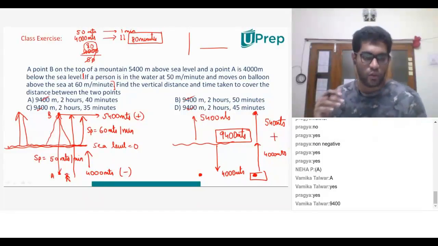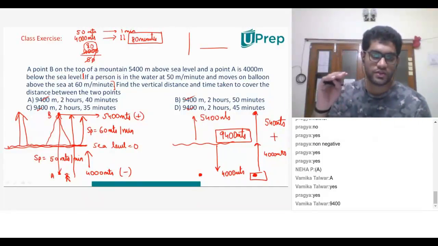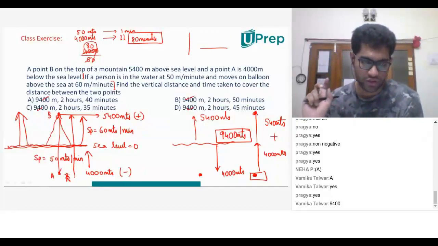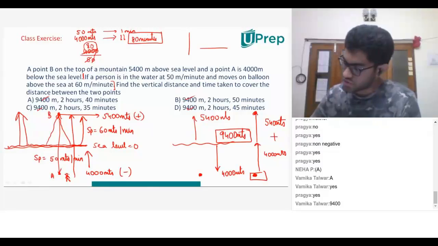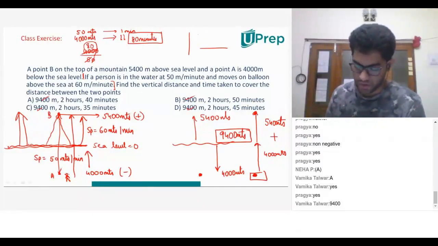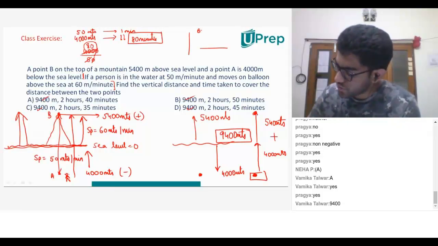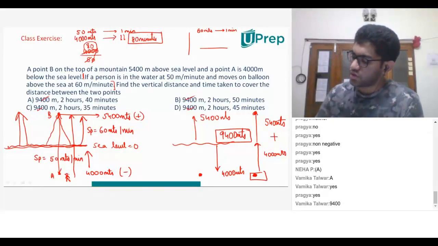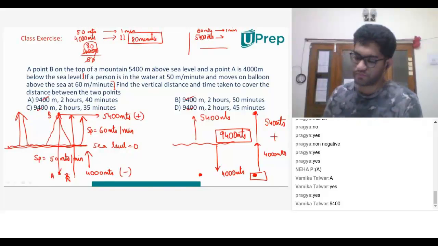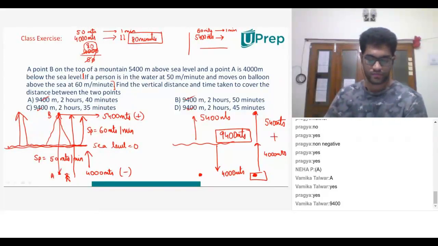Now Neha, what are we discussing next? Once he is able to breathe, he has to go to the top of the mountain in the balloon. Are you following the story? Right. So what is the distance that he has to cover above sea level? 5,400 meters. Perfect. If he is able to cover 60 meters in 1 minute, to cover 5,400 meters, how many minutes will he take? Do the calculation.